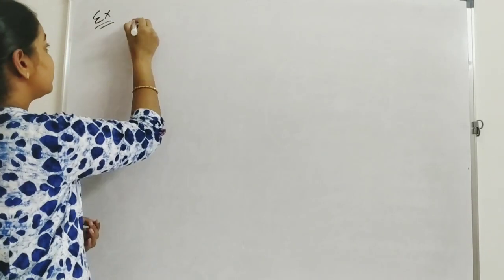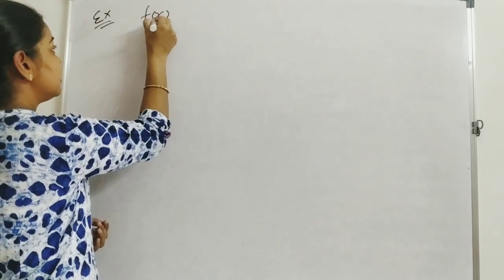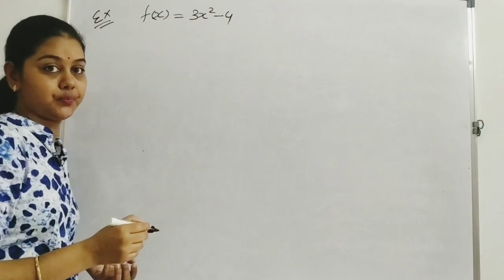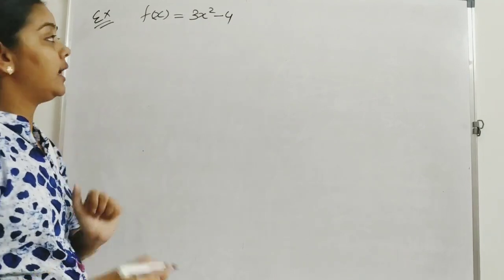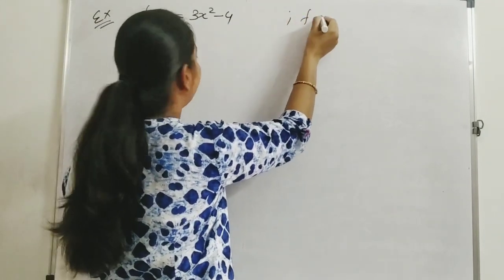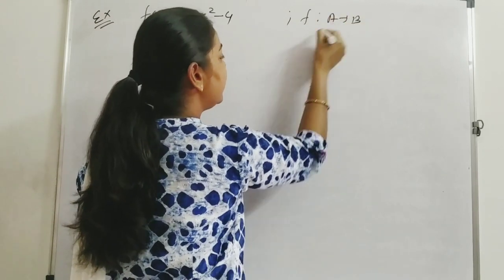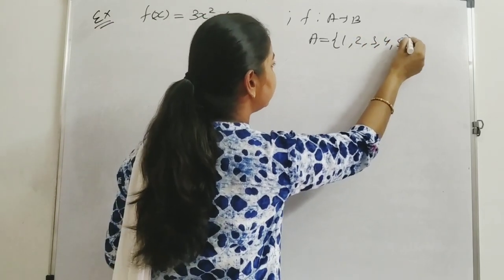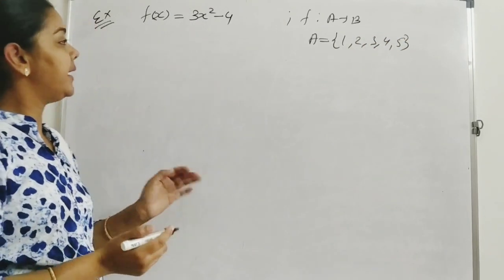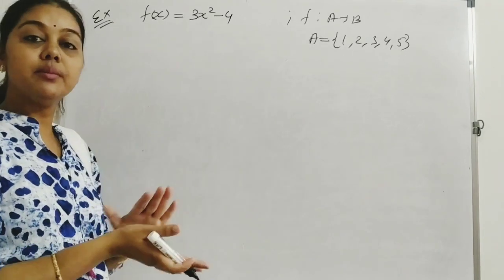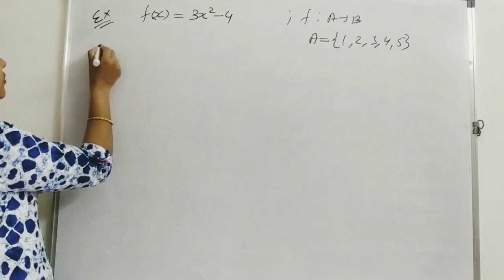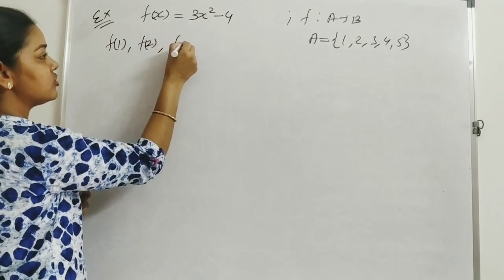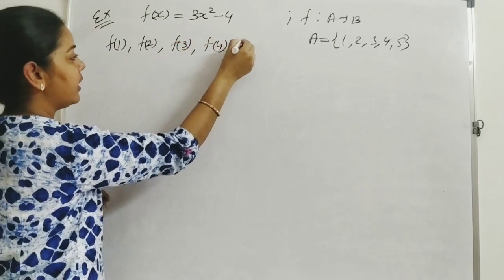Given that there is a function f such that f of x is equal to 3x square minus 4, and it is defined on a function A to B, and in A we have the elements 1, 2, 3, 4, 5. Okay. Now find the values of images. It means find the value of the function at 1, at 2, at 3, at 4 and at 5.